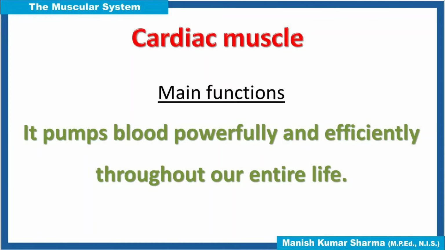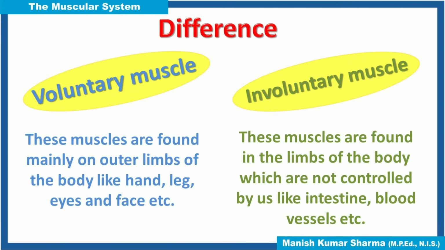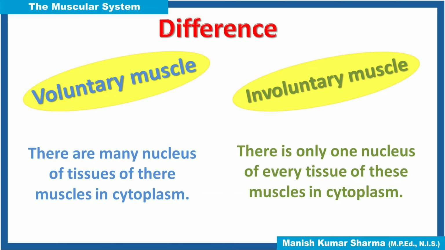Now we come to the difference between voluntary and involuntary muscles. Voluntary muscles are found mainly on the outer limbs of the body like hand, leg, eyes and face. Involuntary muscles are found in parts of the body which are not controlled by us, like intestine and blood vessels. There are many nuclei in the cytoplasm of voluntary muscle tissue. There is only one nucleus in each tissue of involuntary muscles.